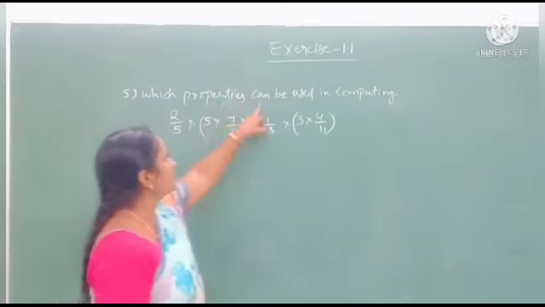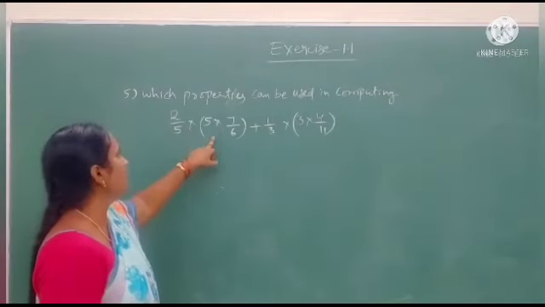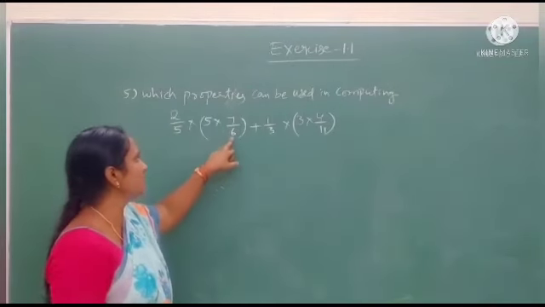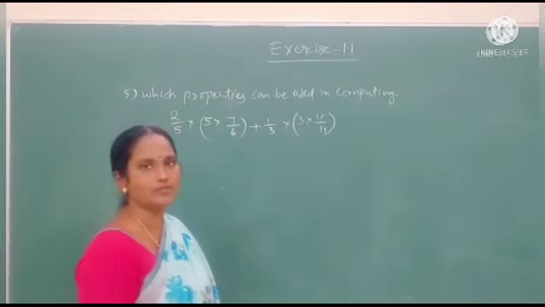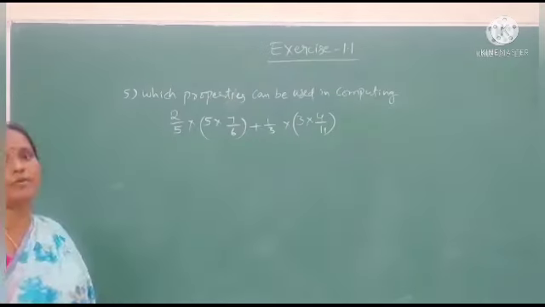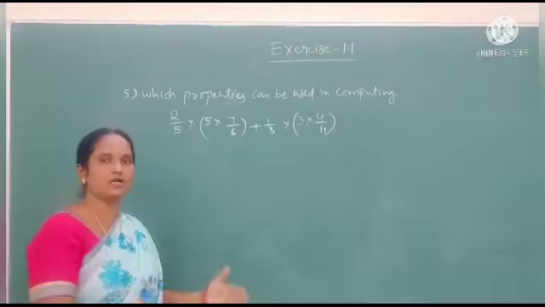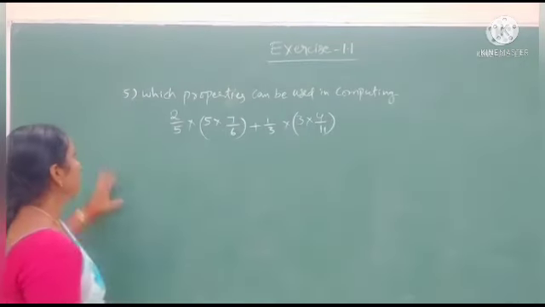Which properties can be used in computing 2 by 5 into 5 into 7 by 6 plus 1 by 3 into 3 into 4 by 11? Here they asked which properties we use. Computing means they are asking which properties we use while solving. Here, see,